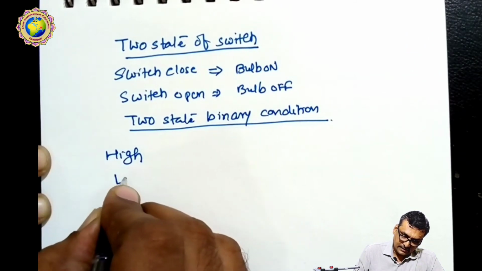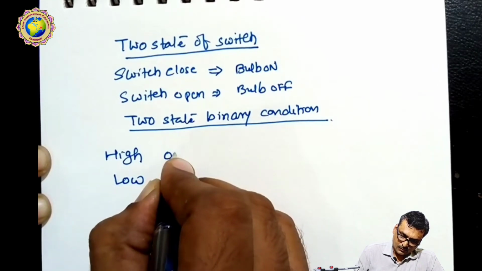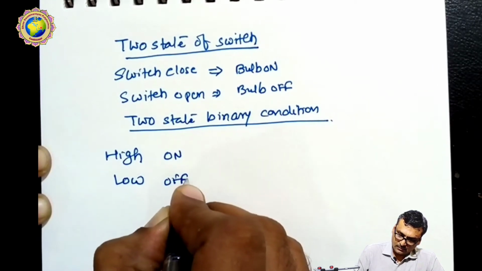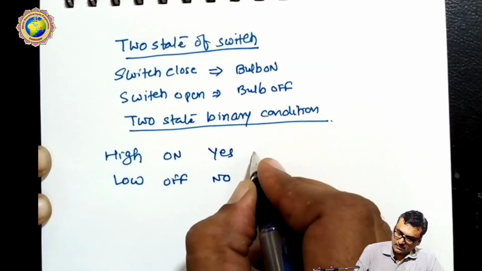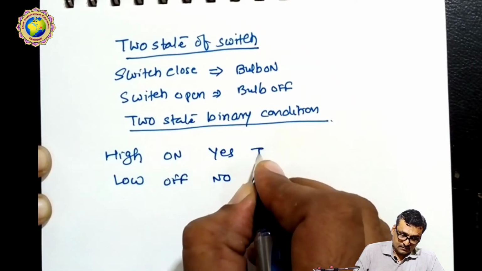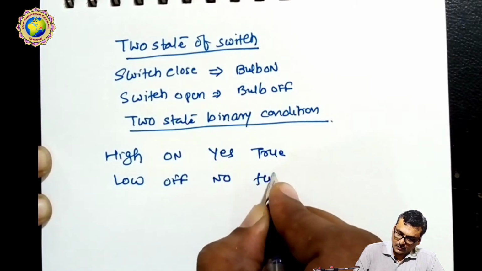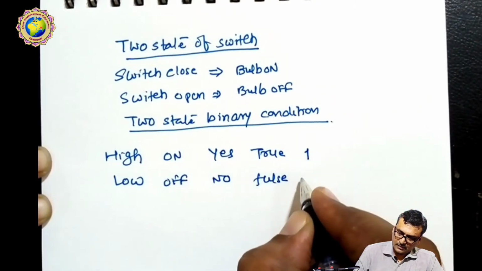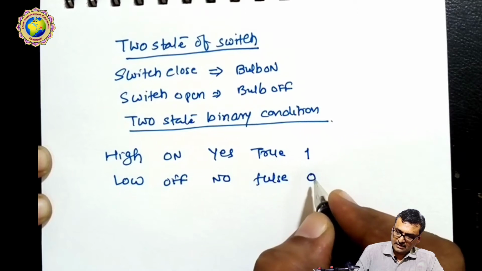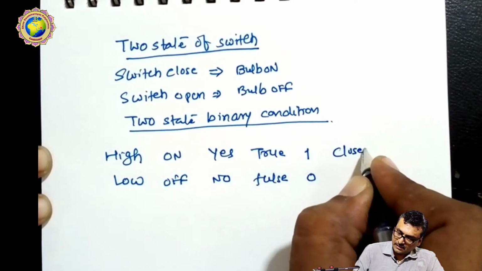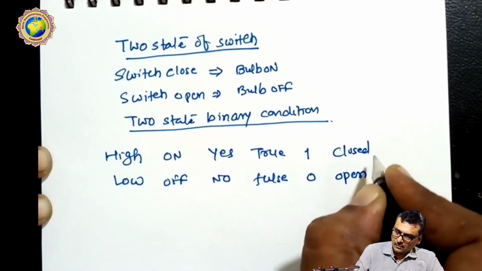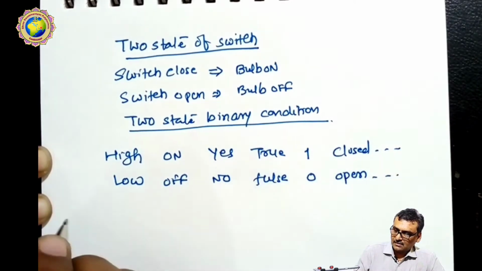Either high or low, on or off, yes or no, true or false, and in the same way 1 and 0, which is our binary system, then close and open, like that.